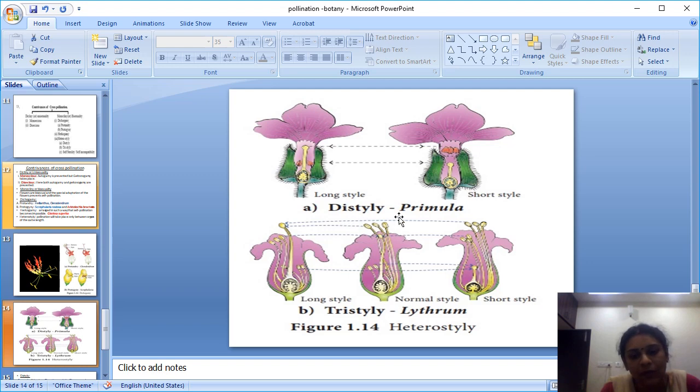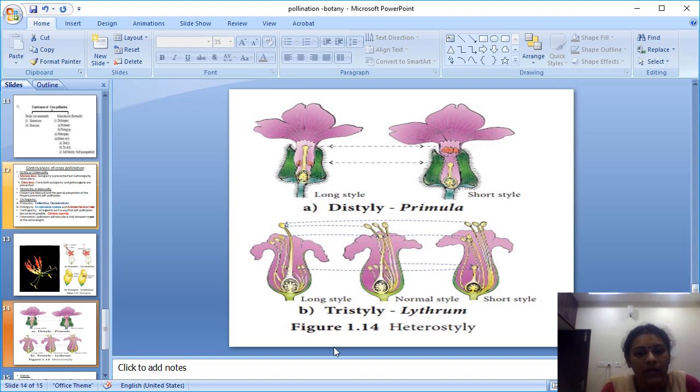Distyly means Primula is the plant species. Primula has two types of plant: one is a long style plant, another is a short style plant. The short style plant is always pollinated with the short stamens present in the long style plant of Primula. And the long style plant is always pollinated with the long stamens of the short style plant. So equal length reproductive organs get pollinated; that is called distyly.